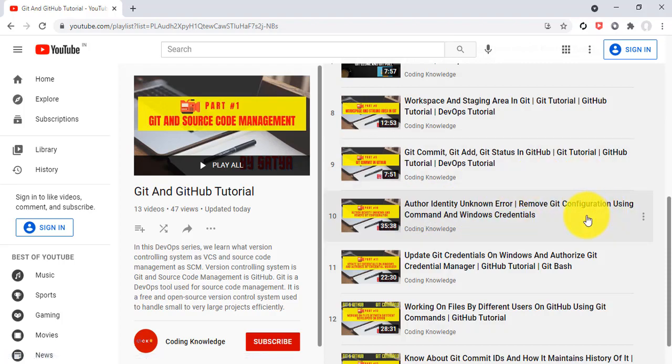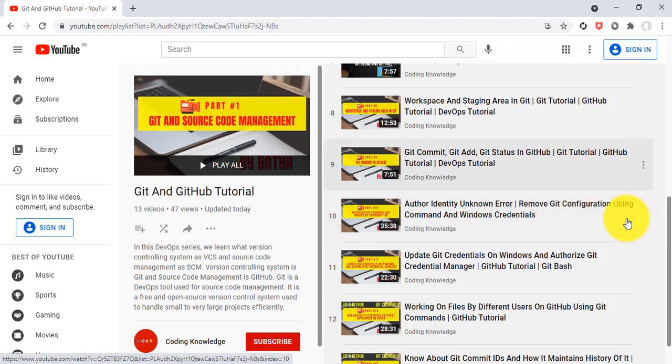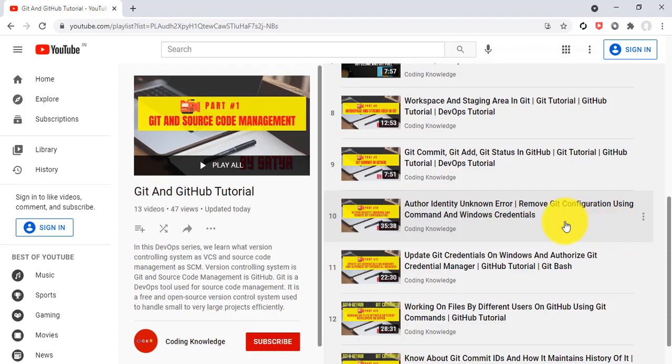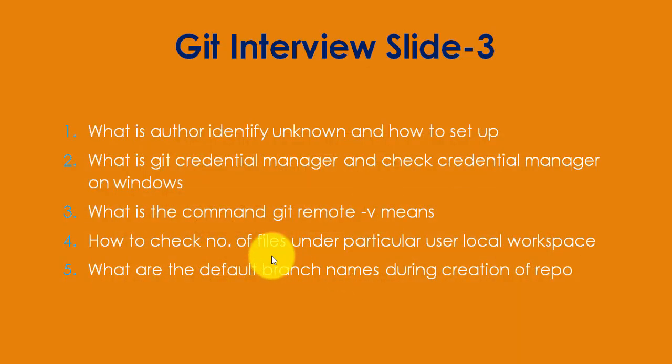Author identity unknown is nothing but the setup of the username and user email to push and pull changes between GitHub and our local Git repository. We only need to mention our credentials.